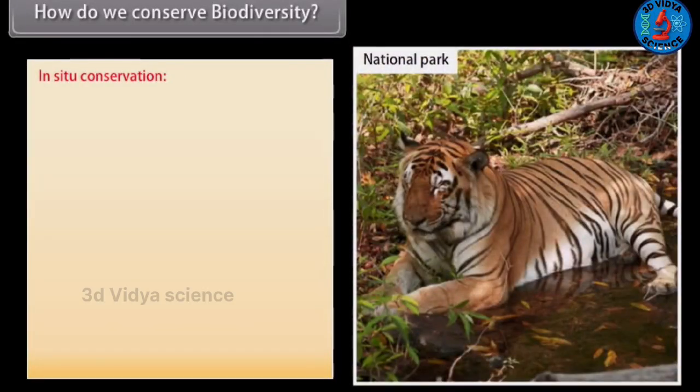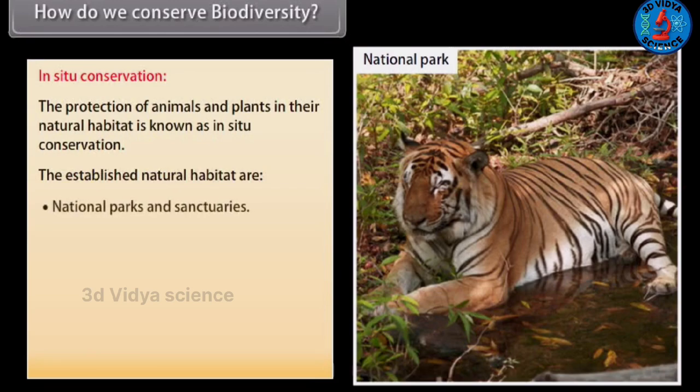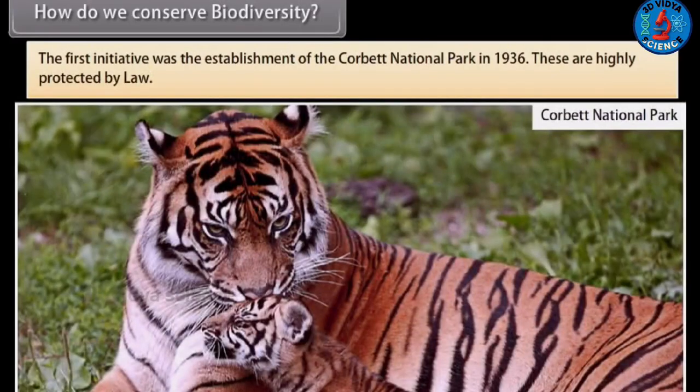In-situ conservation. The protection of animals and plants in their natural habitat is known as in-situ conservation. The established natural habitats are national parks and sanctuaries, biosphere reserves, nature reserves, reserved and protected forests, and preservation plots. The first initiative was the establishment of the Corbett National Park in 1936.